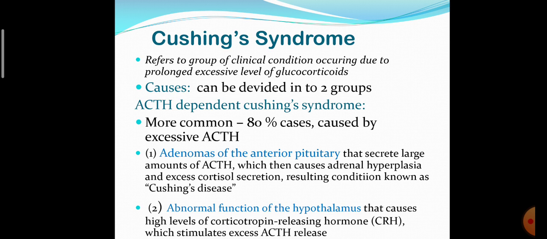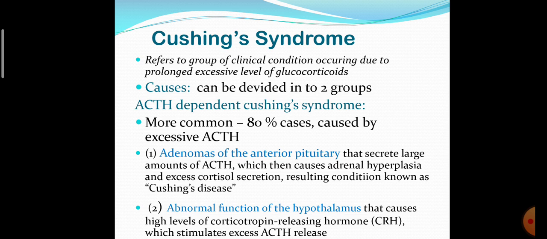Cushing syndrome is a group of clinical conditions occurring due to prolonged excessive level of glucocorticoids. Causes are divided into two groups: ACTH dependent Cushing syndrome, which is more common, caused by excess secretion of ACTH by anterior pituitary.